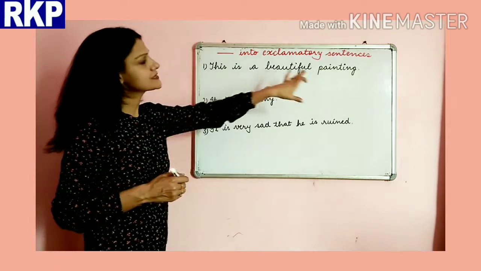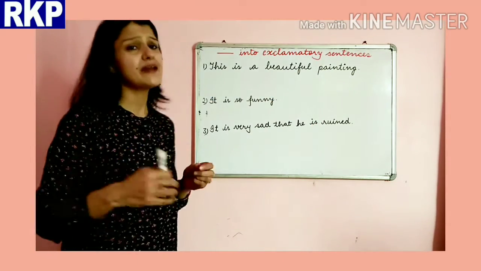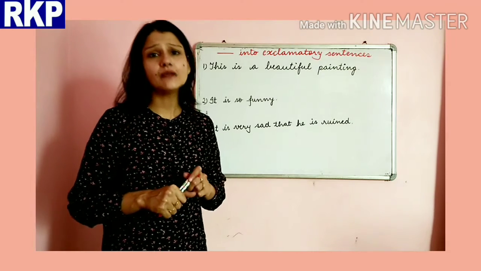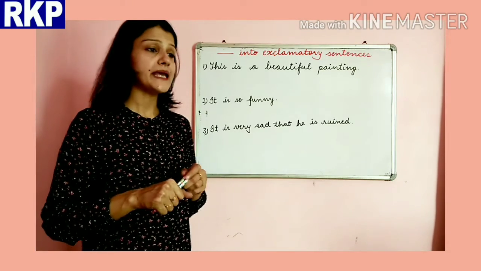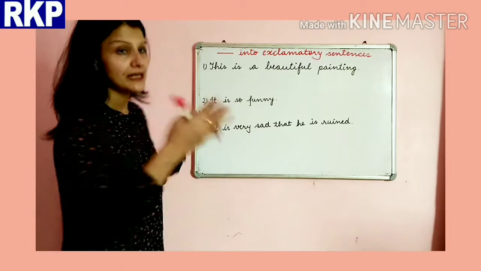Now first is, this is a beautiful painting. Now there is not only a single way to convert this sentence into an exclamatory one. How? Let's see.